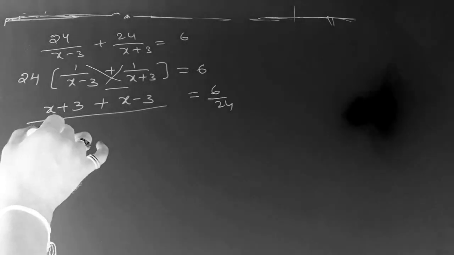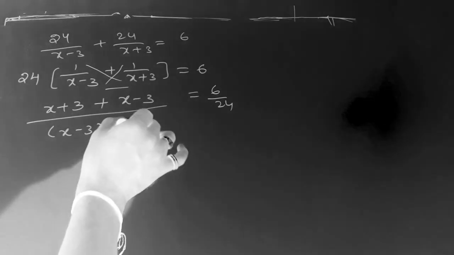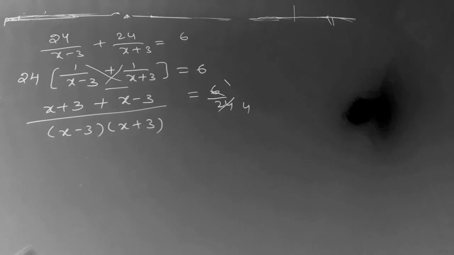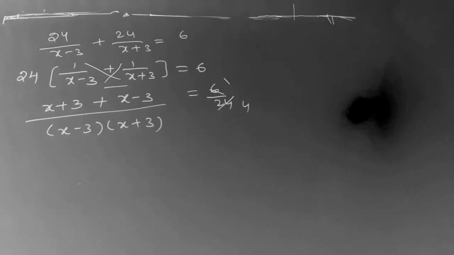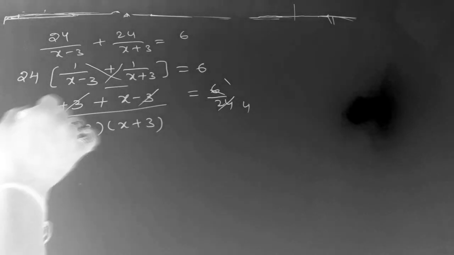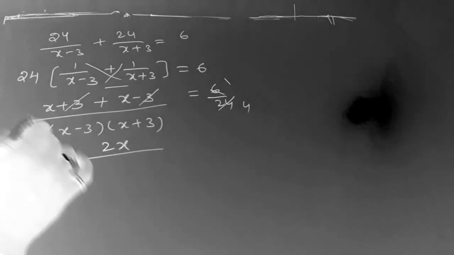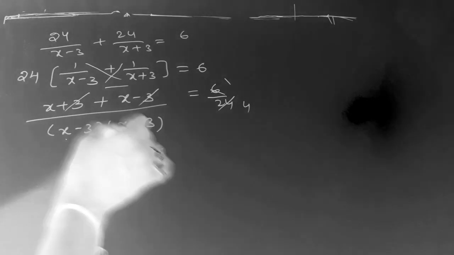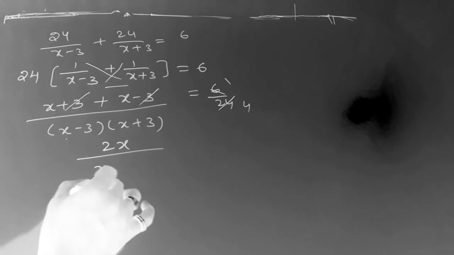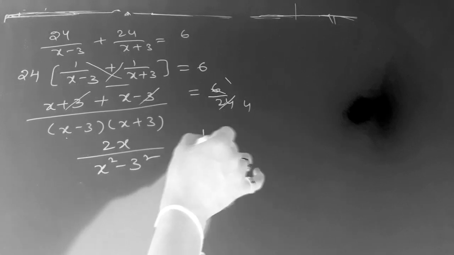In the denominator, x minus 3 into x plus 3. 6 one time, 6 four times, it cancels on the right side. So what is left: plus 3 minus 3 cancels, x plus x is 2x. In the denominator, it looks like a plus b into a minus b, a square minus b square. So x square minus 3 square, that is equal to 1 by 4.